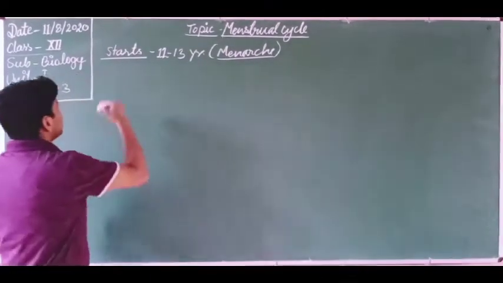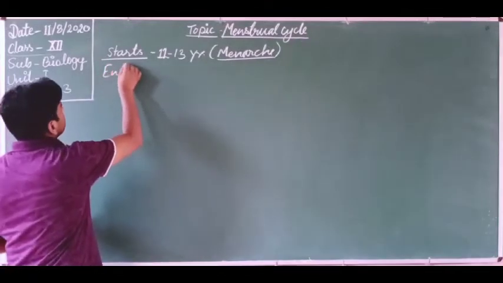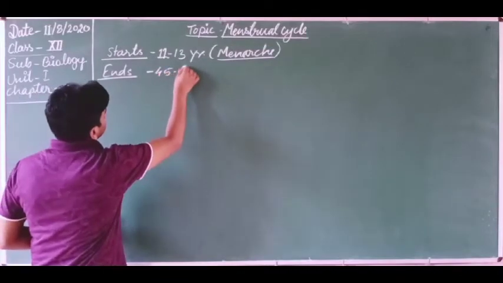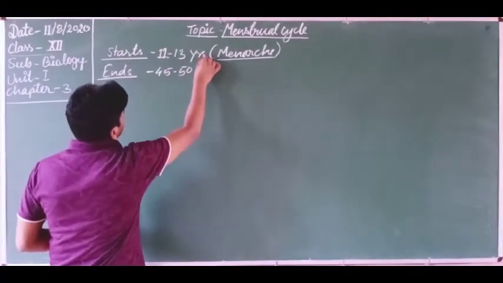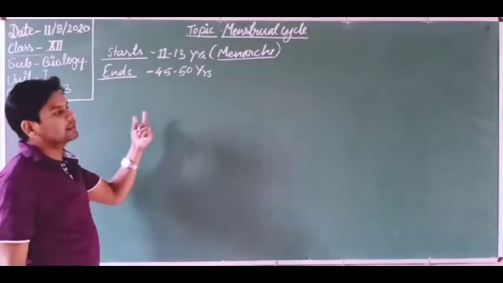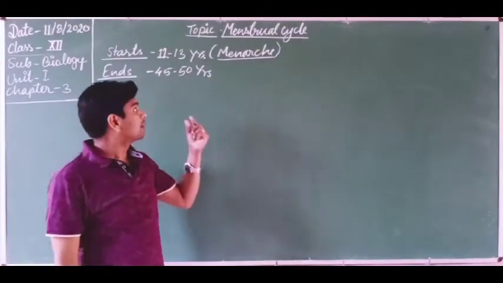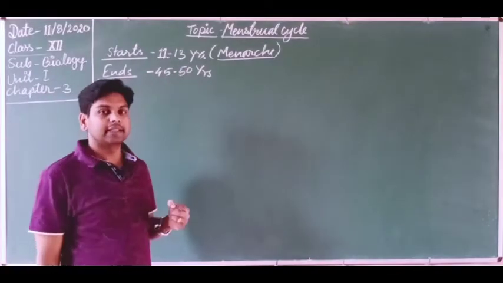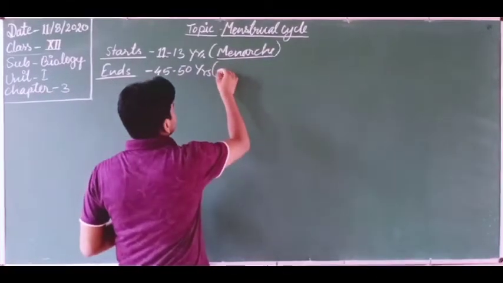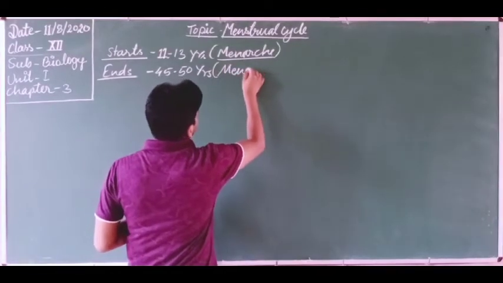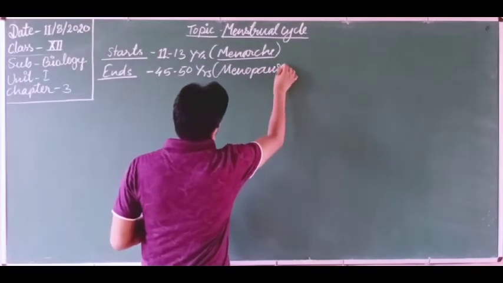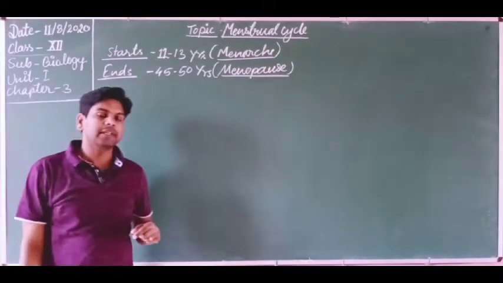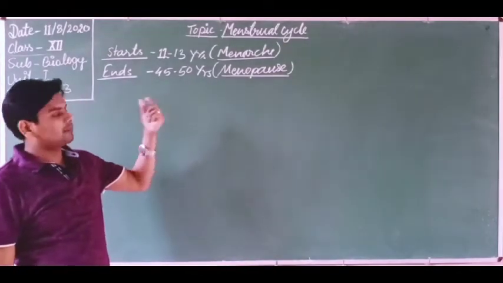Now it ends at the age of 45 to 50 years. At 45 to 50 years old, the menstrual cycle or menses in the human female gets stopped. This stage is known as menopause. So these are two terms you have to remember. These two terms are very important.